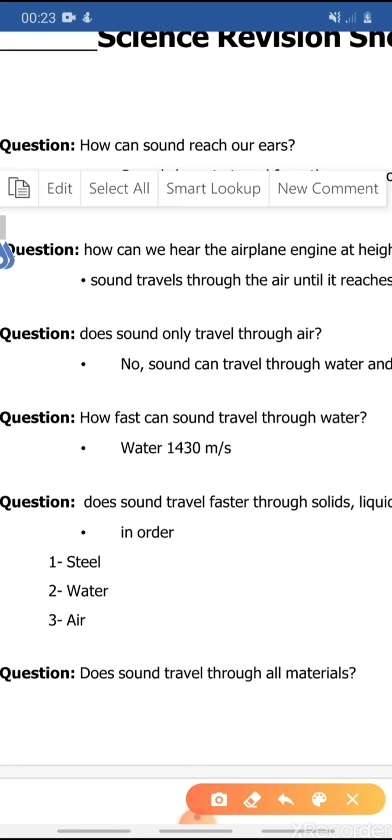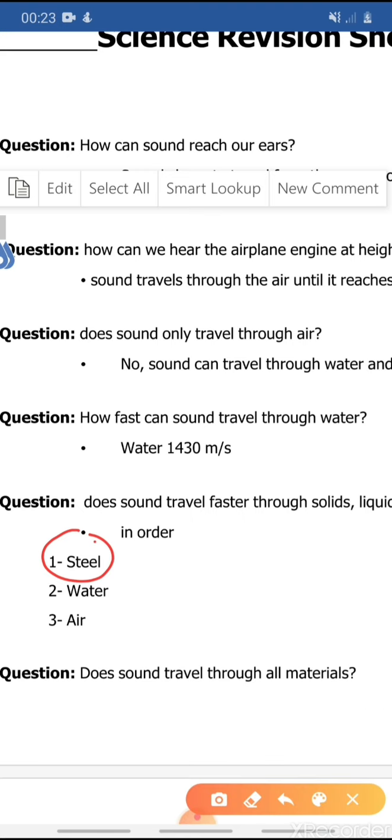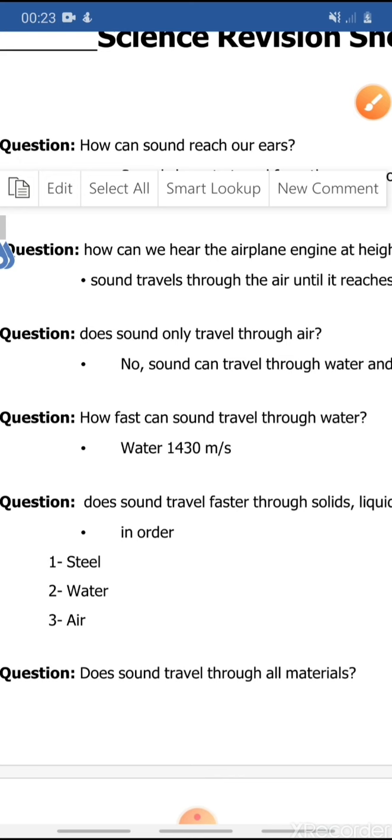Here we can see that, in order, number 1, the fastest, will be steel, okay? It travels the fastest when it comes to steel. Number 2 will be water, okay? Number 3 will be air. So the weakest one here is air,